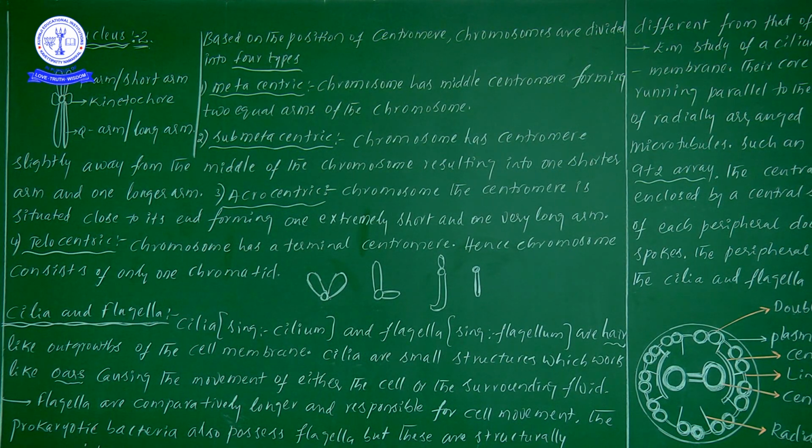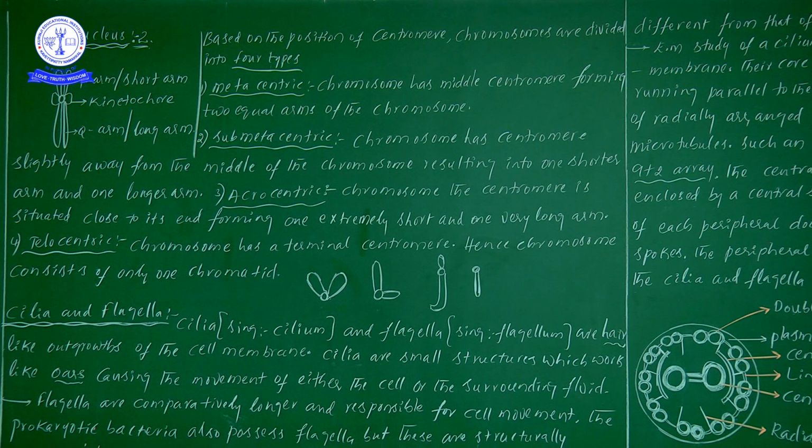One important NEET point, actually I should not give it to you, but you try to take that point. What is that point? In metacentric, submetacentric and acrocentric, whether the arms are long or short, whatever it is, two arms are there.